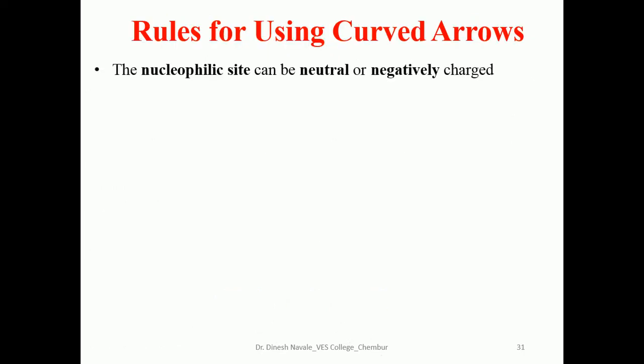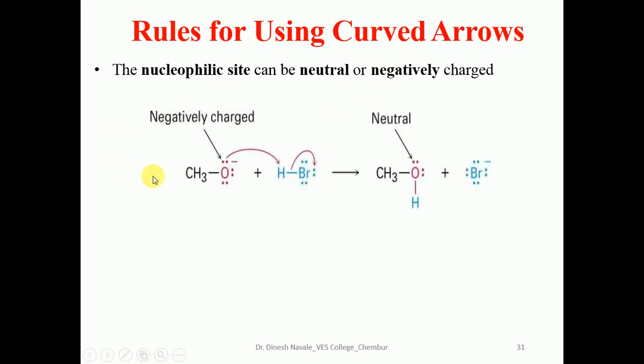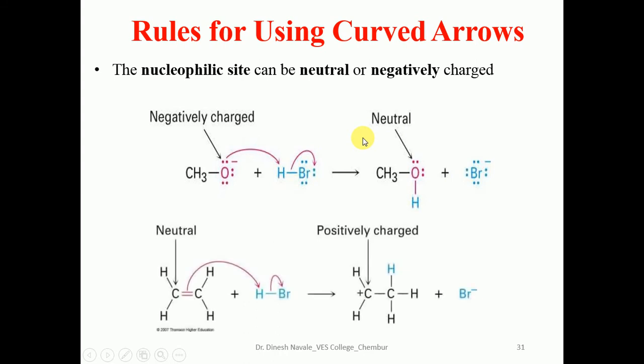Rules for using the curved arrow. The nucleophile site can be neutral or negatively charged. This is one example of a negatively charged and a neutral one: the alkoxide ion and methanol. In this case, the starting material CH3O minus, the methoxide ion, contains the negative charge.